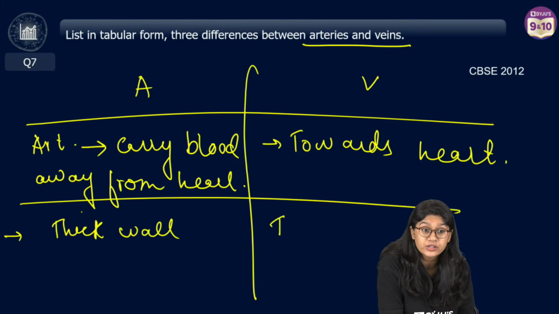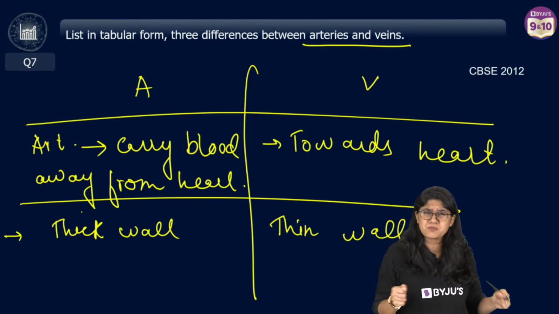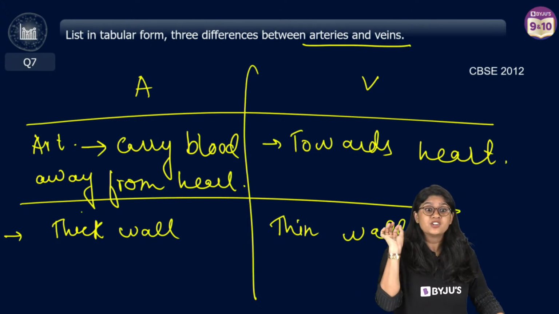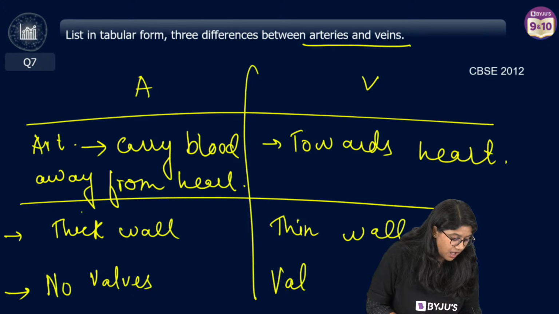Arteries have thick walls. We know that, right? They have high pressure. The blood flow is high pressure because it's going to the different parts of the body. So they have thick walls. No valves are present in the arteries, whereas valves are there in veins.